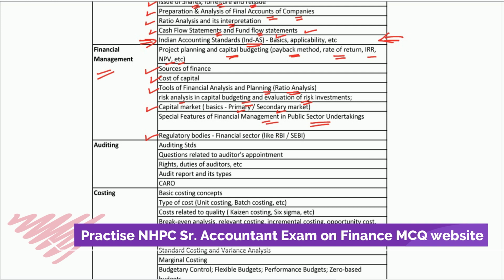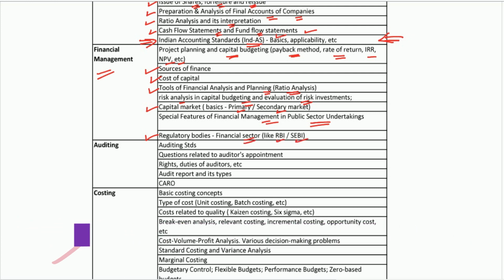Then regulatory bodies, financial sectors like your RBI and SEBI. A question can be asked from these regulatory bodies, how they function and what are their roles and responsibilities, etc. So they can ask questions from these things.